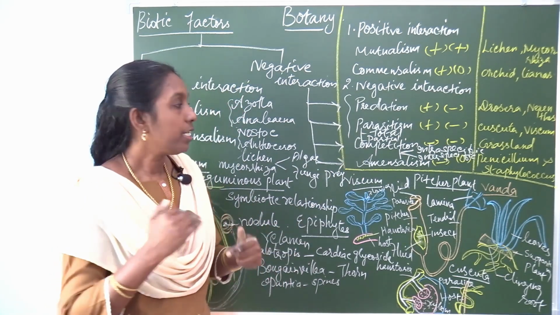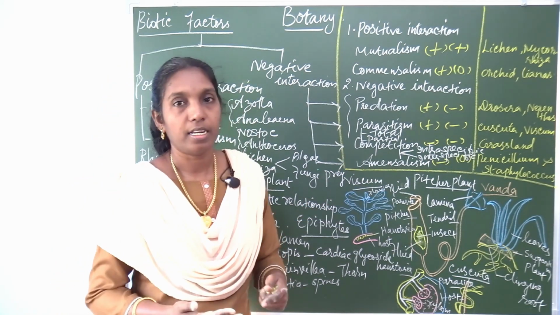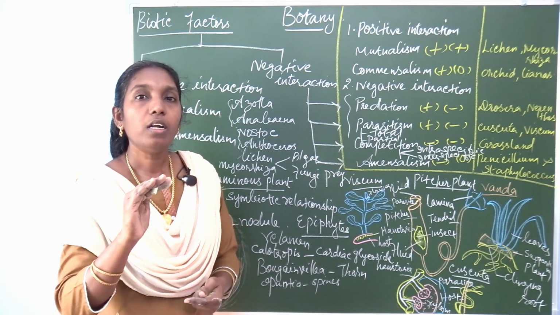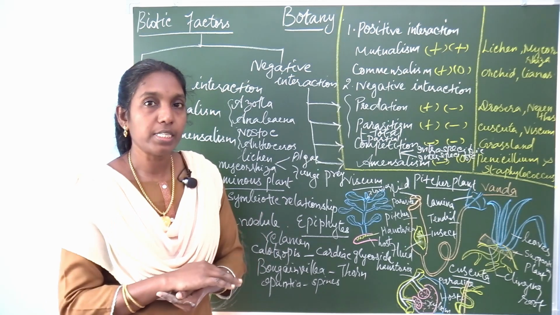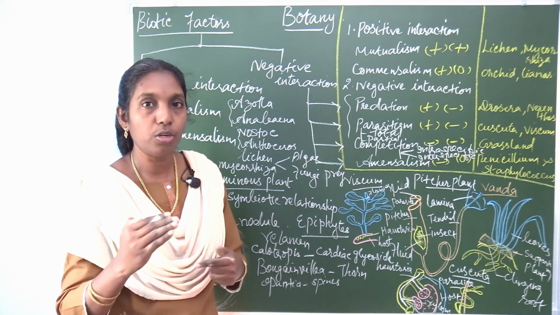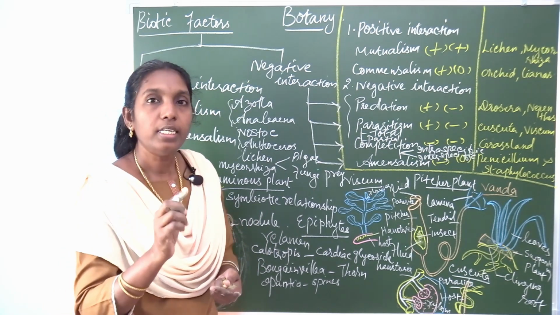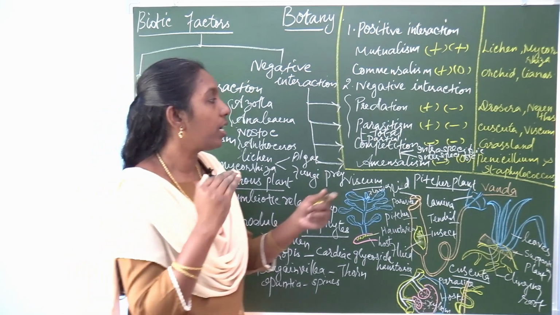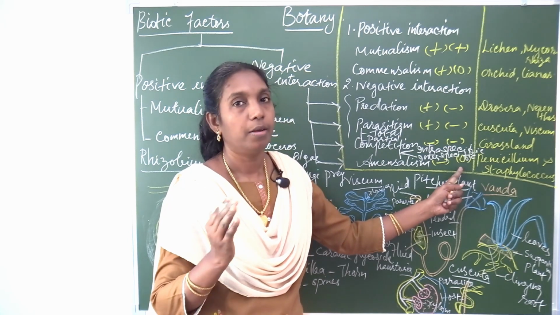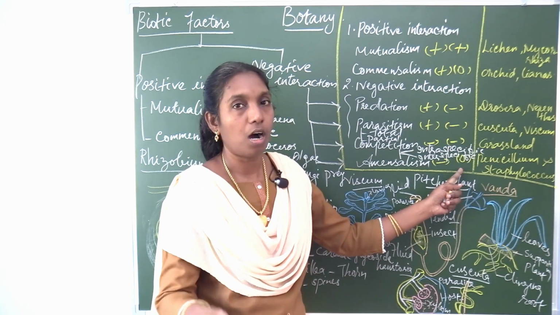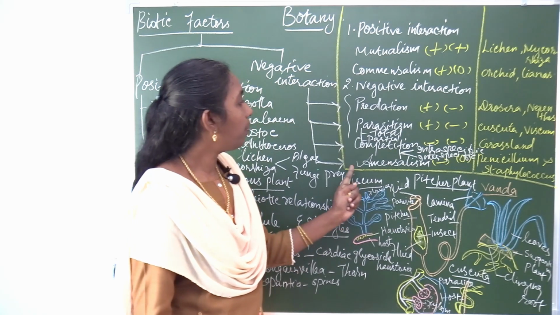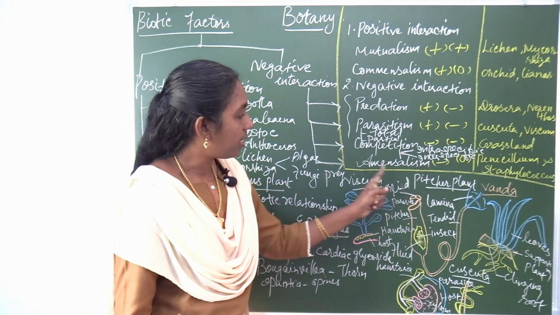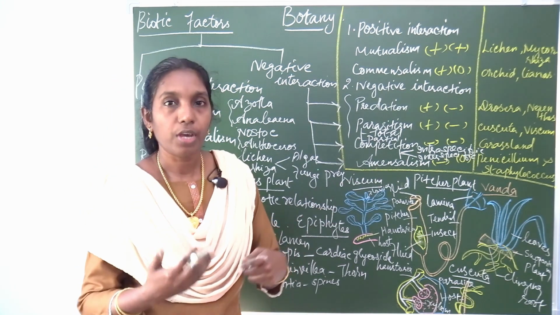Then another negative interaction is called amensalism. Amensalism is the interaction among two different species. One is inhibited by the other, while the other is neither harmed nor benefited. That type of relationship is called amensalism. Here there are a few examples.